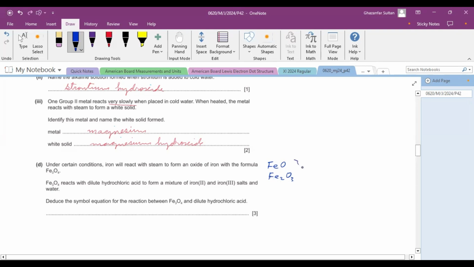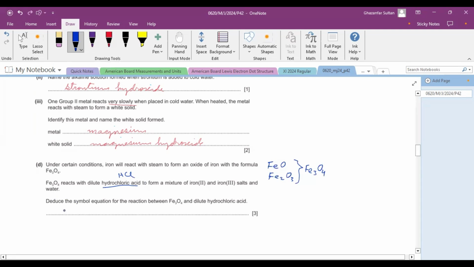So by combining them, we write it Fe3O4. So Fe3O4 reacts with dilute hydrochloric acid, that is HCl, to form a mixture of iron 2 and iron 3 salt and water. Deduce the symbol equation for the reaction between Fe3O4 with HCl.